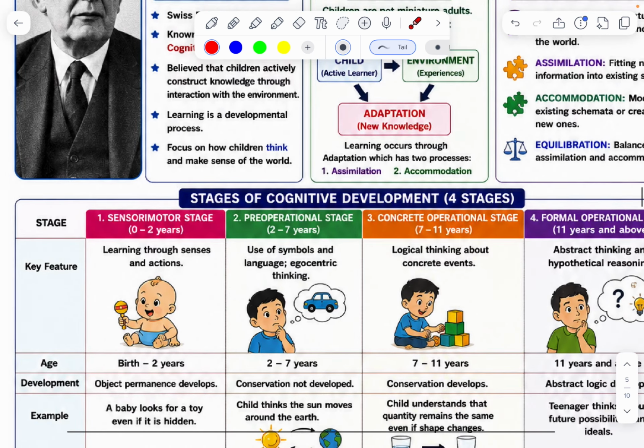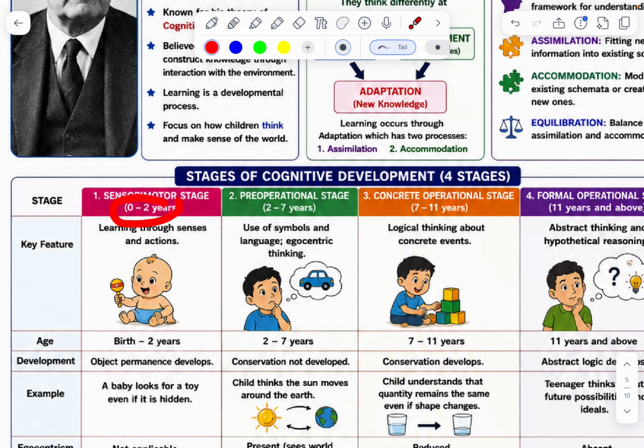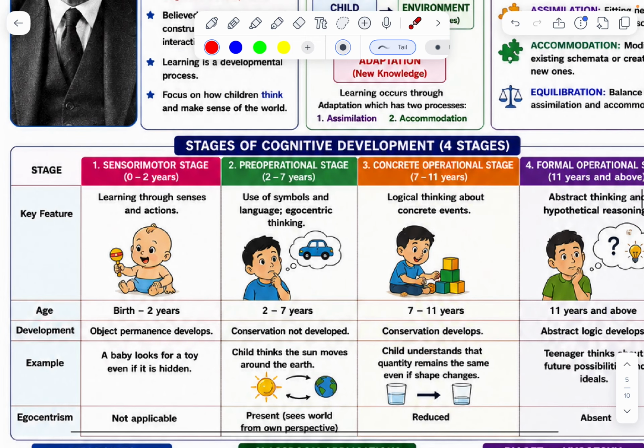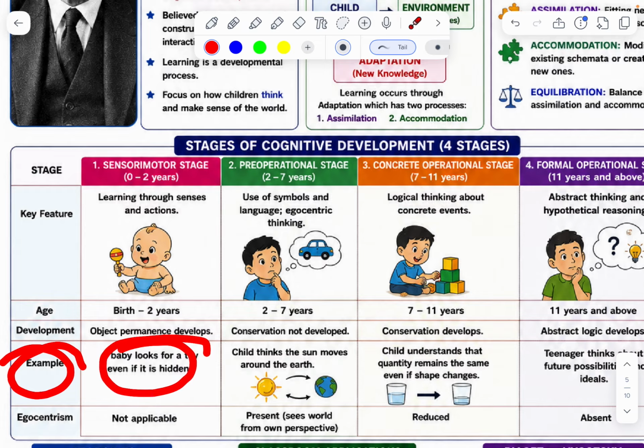Stages of cognitive development, four stages. First one, sensorimotor stage, 0 to 2 years, learning through action. Objects and performance developing. Example: a baby looks for a toy even if it is hidden.